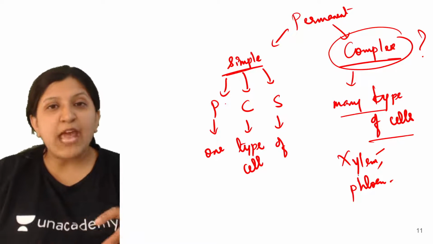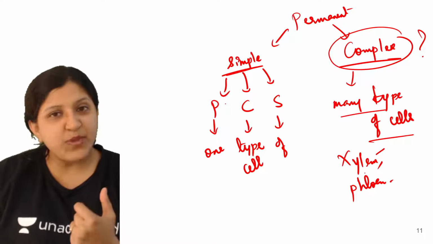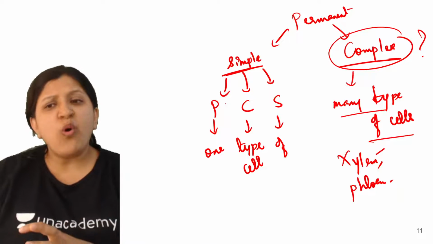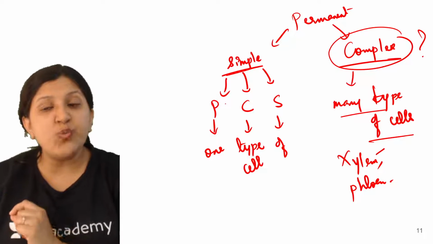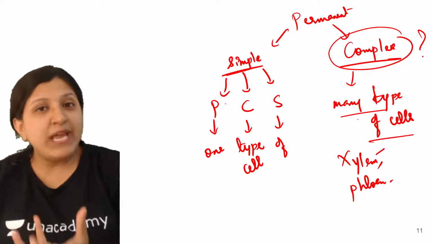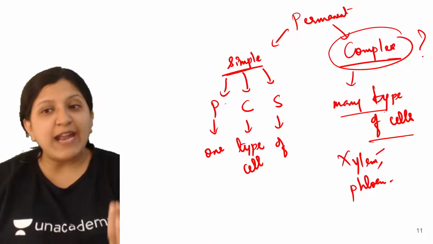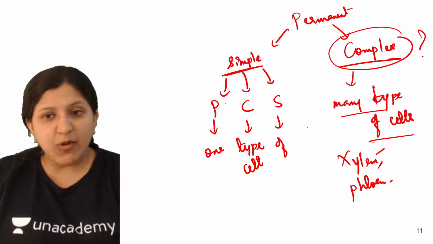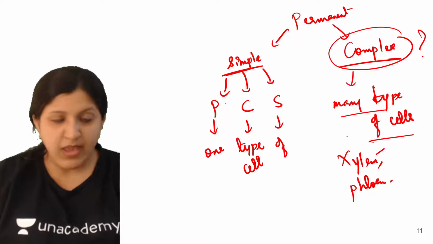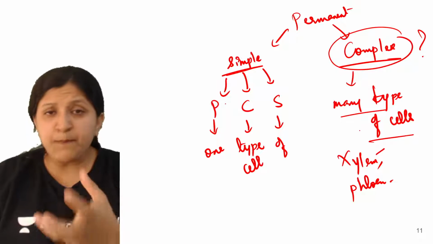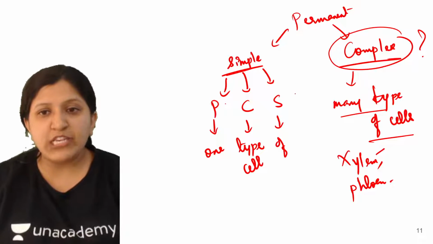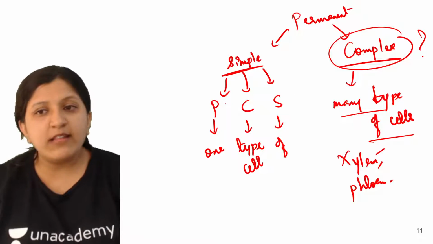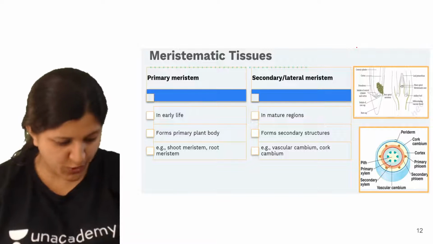Again in phloem we can also find a companion cell, and a sieve tube. So it is not just one type of cell; many different cells we can find. That we call complex. When we find only one type of cell, we call it a simple permanent tissue, and in this case it is a complex permanent tissue.